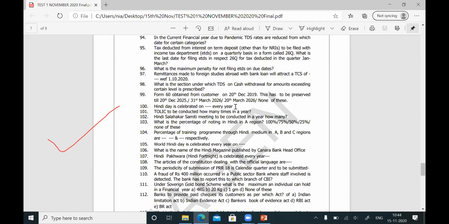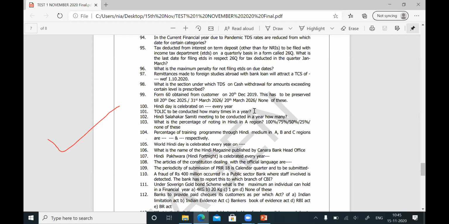TOLIC is to be conducted how many times in a year? Two times in a year. The gap between two meetings should not be more than 6 months. You should not conduct one meeting in January and the other in December. You have to conduct two times, but the gap between the two meetings should not be more than 6 months.